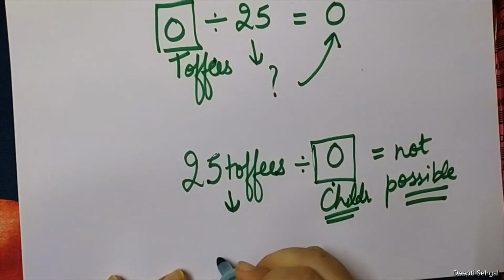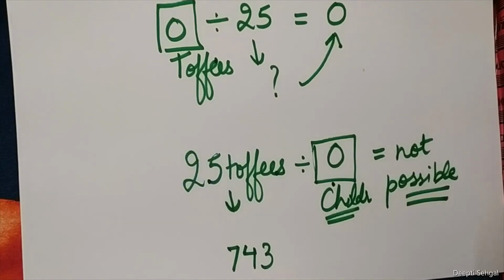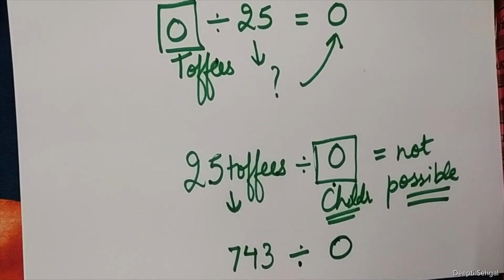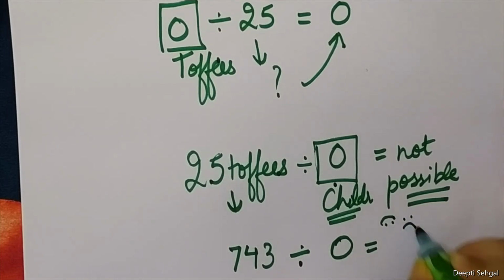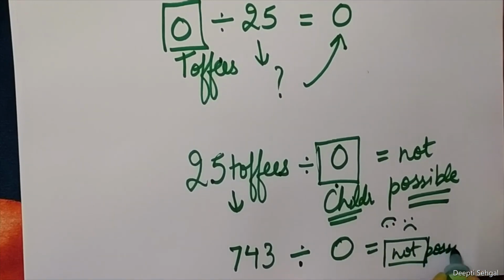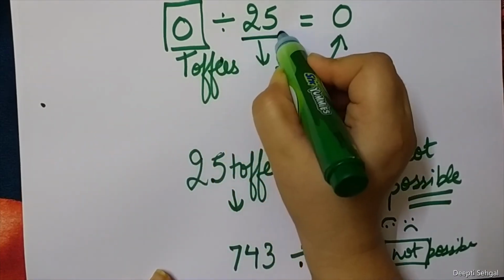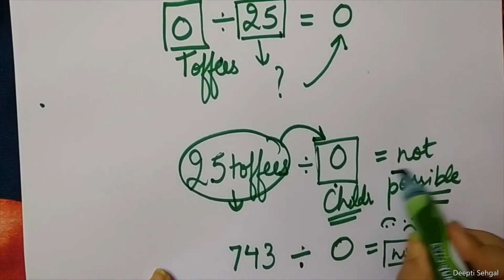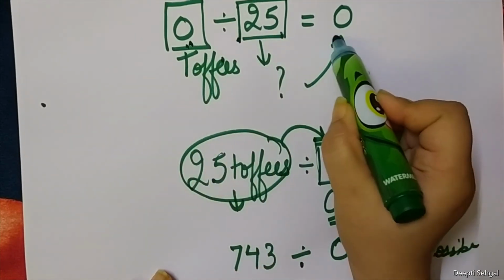If I bring 743 toffees to my class with a very big heart, and suppose there is no child in the class, what will happen? Smiley or sad face? I cannot give any toffee to any child. So that means if we divide any number by 0, that is not possible. And if we divide 0 by any number, the answer is 0.